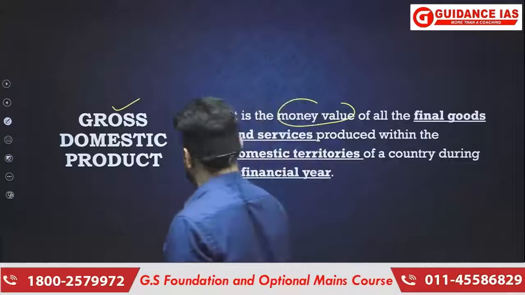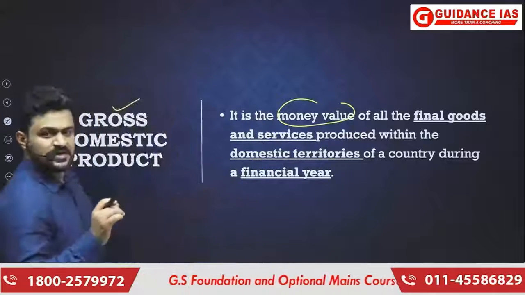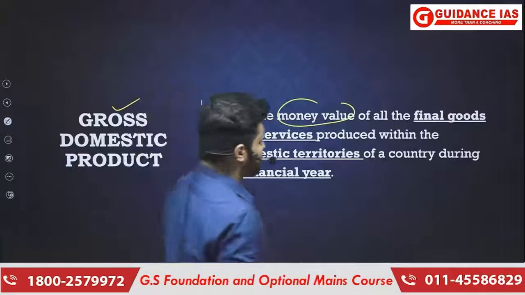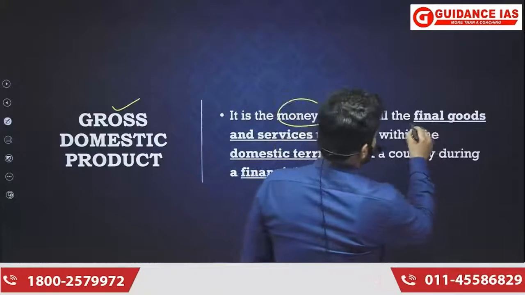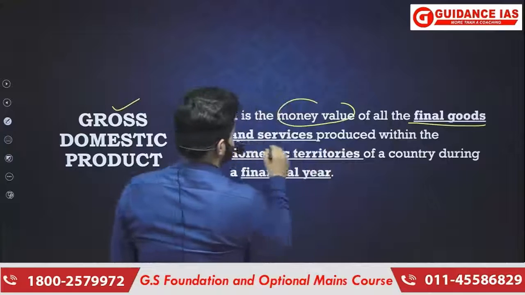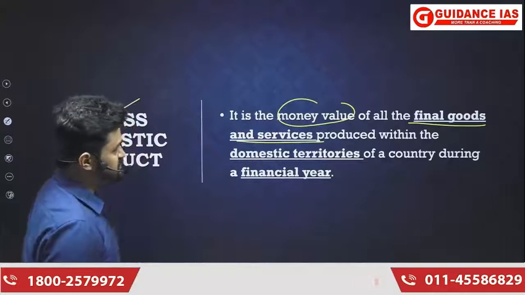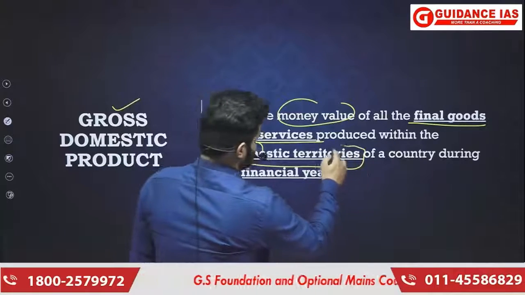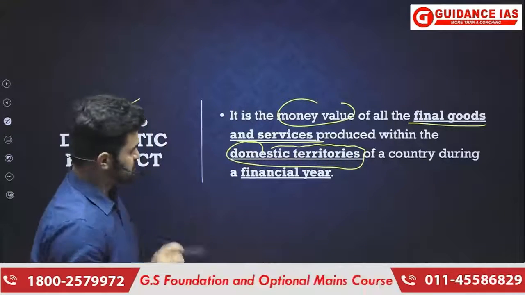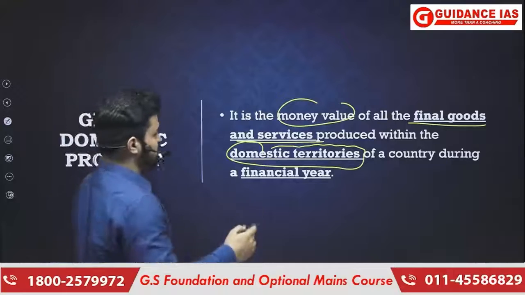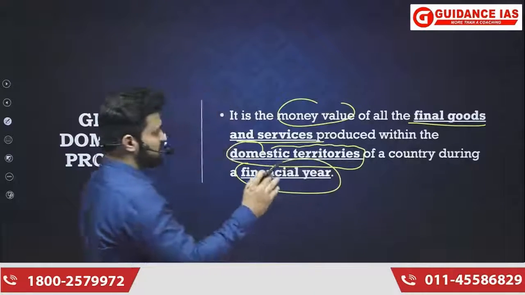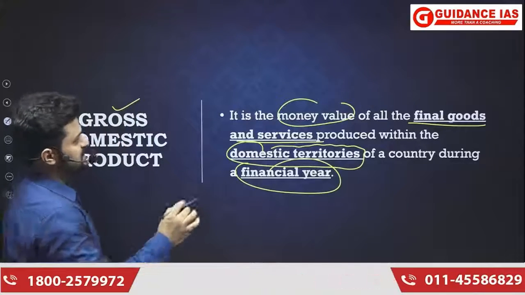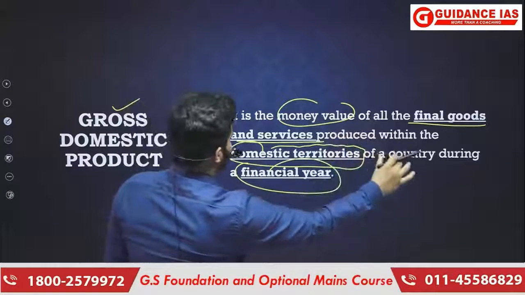Now, in this definition, certain terms are very essential, and those terms have been underlined. The first is that it is the money value of final goods and services, produced within the domestic territory. The second term which is important is the domestic territory of a country during a financial year. So three things we have to understand in this definition. The first is that it is the money value of final goods and services.